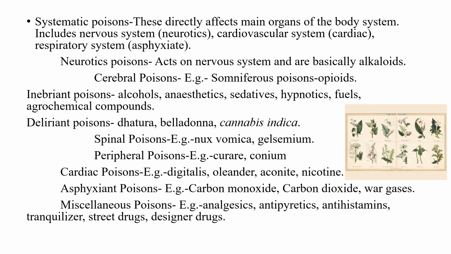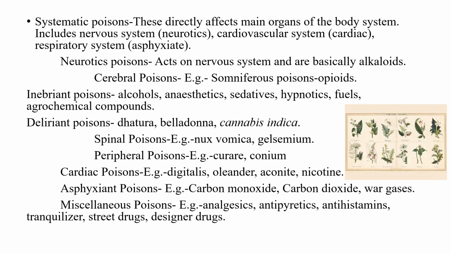These symptoms we can see in case of high consumption of alcohol. The deliriants are a subclass of hallucinogens, and they cause delirium and hallucinations, which includes datura and cannabis indica.